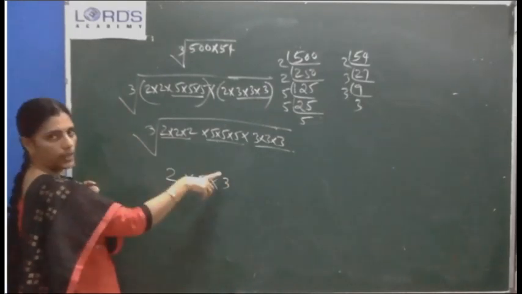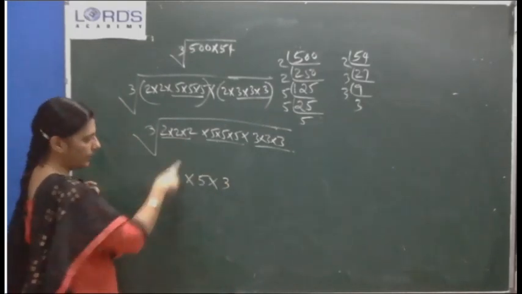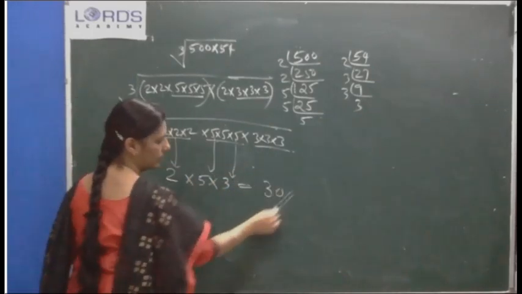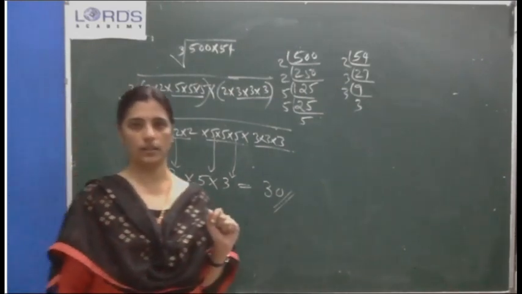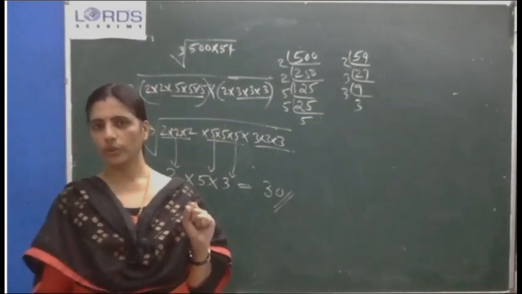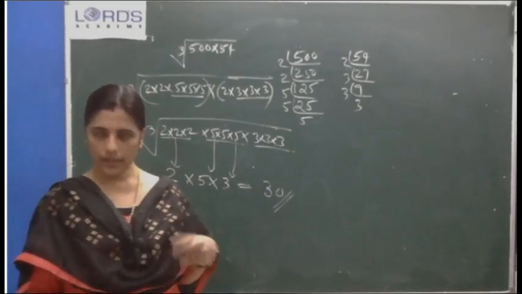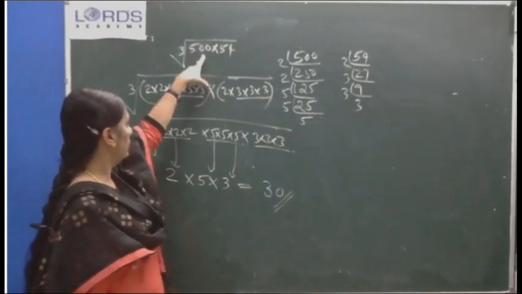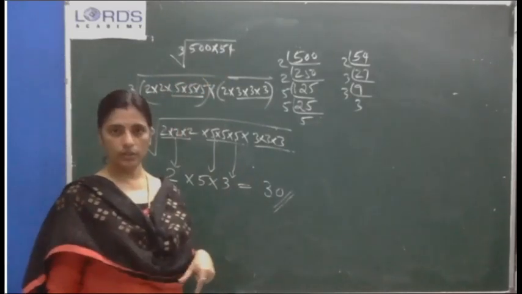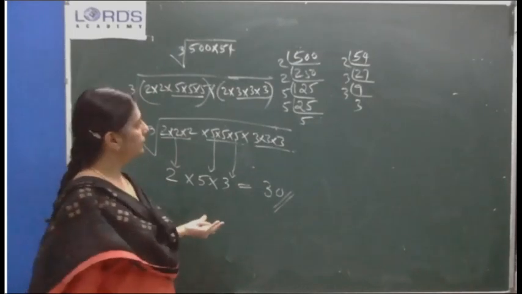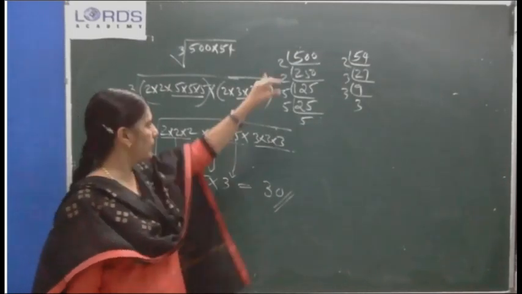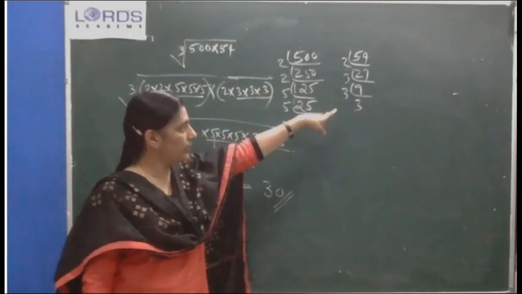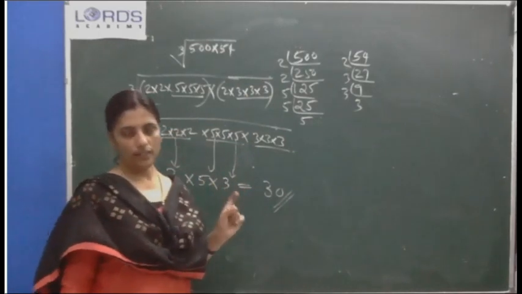Now don't write the radical sign while we are taking out. 30 is the answer. Okay, you know how to do cube root. Separately you do the prime factorization, or if you know the cube root of 500 and the cube root of 54 separately. Here that is not possible because 500 is not a perfect cube. 2 is a load, one more 2 we need, but with the help of 54 it became a cube. Okay, that's why we are doing like that.